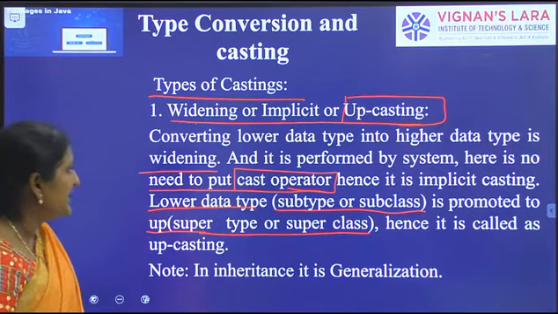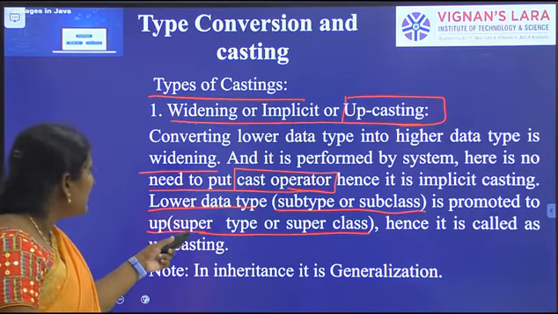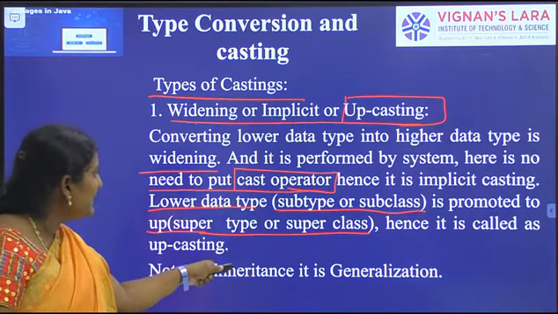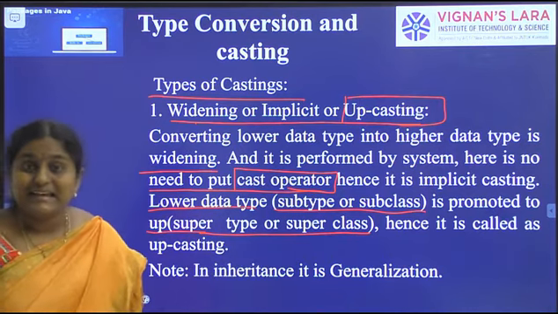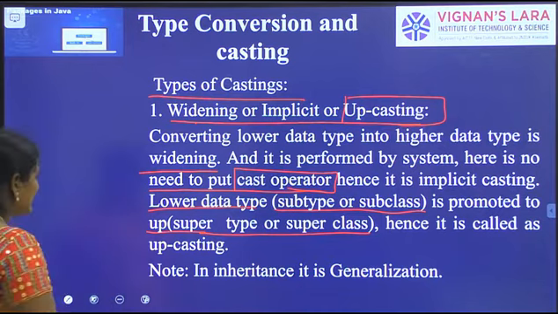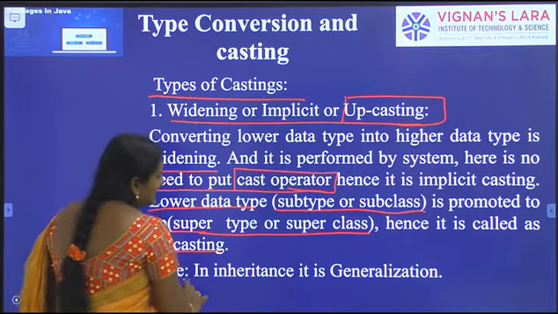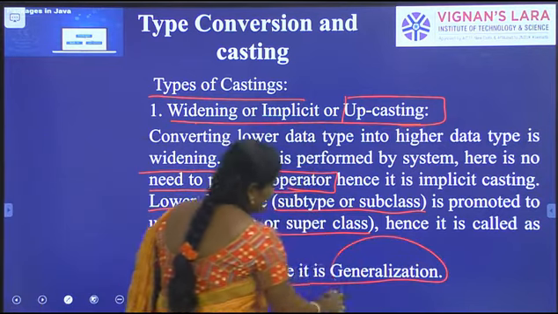The subclass object is promoted up to the supertype or superclass. Hence it is called upcasting. Note: in inheritance it is known as generalization.